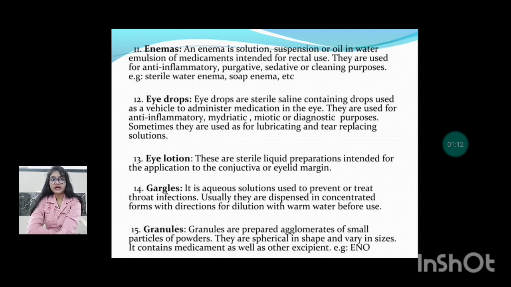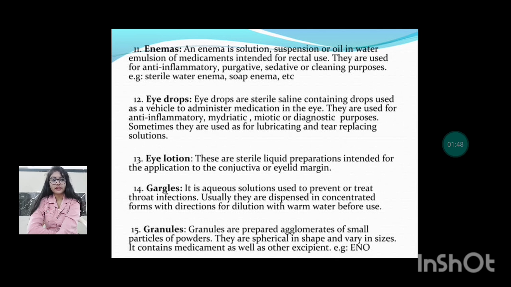Eye drops are sterile saline containing drops used as a vehicle to administer medication in the eye. They are used for anti-inflammatory, mydriatic, miotic and diagnostic purposes. Eye lotions are sterile liquid preparations intended for application to the conjunctiva or eyelid margin. Gargles. It is an aqueous solution used to prevent or treat throat infections. Usually they are dispensed in concentrated form with directions for dilution with warm water before use.